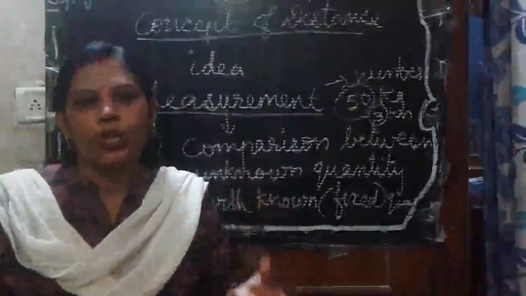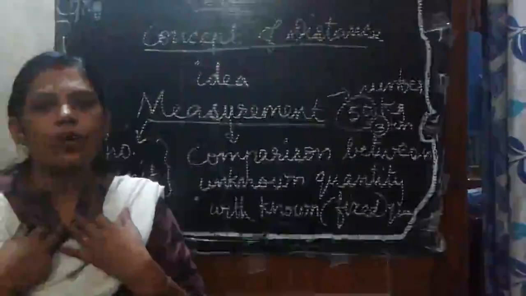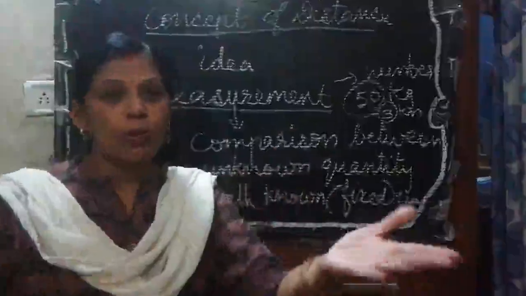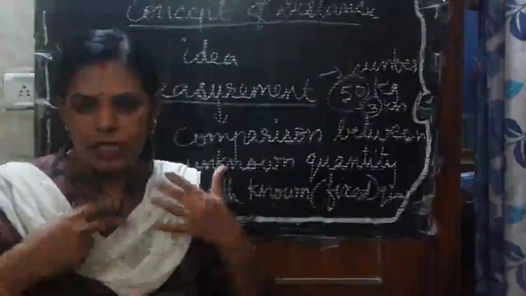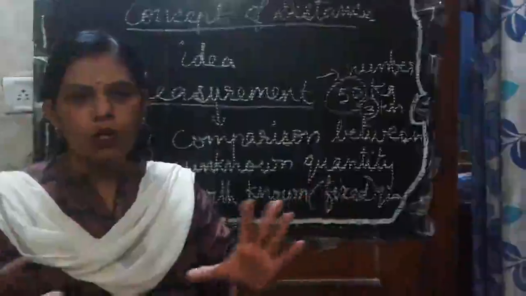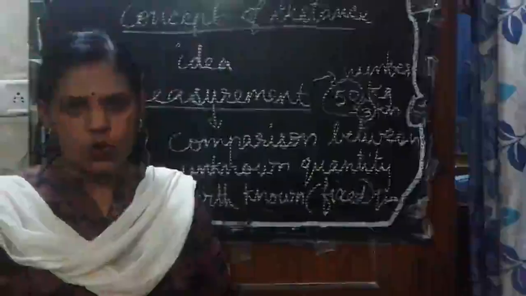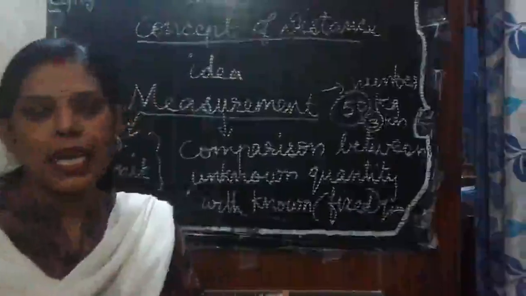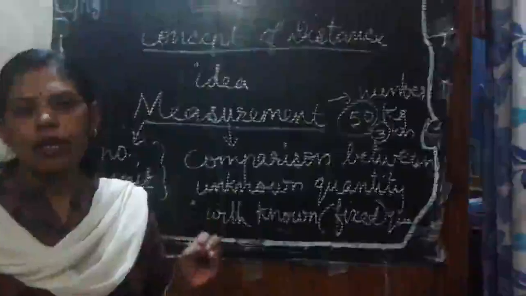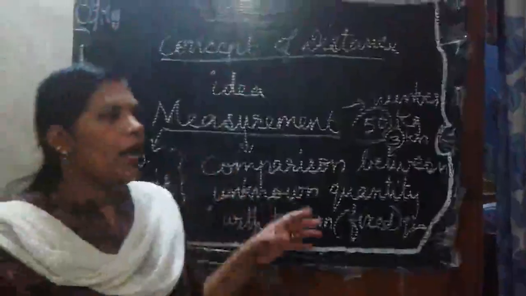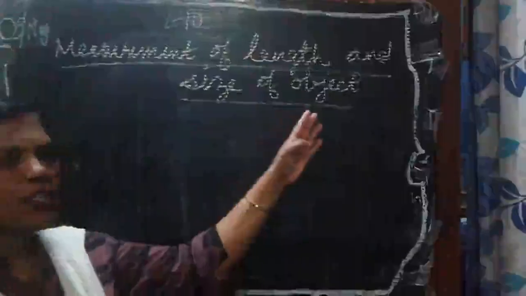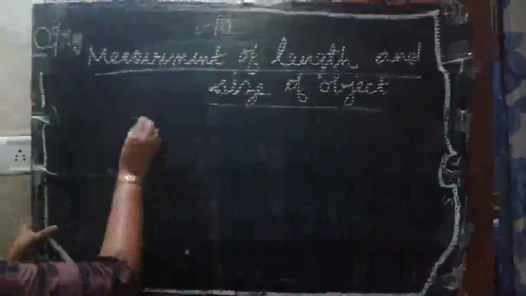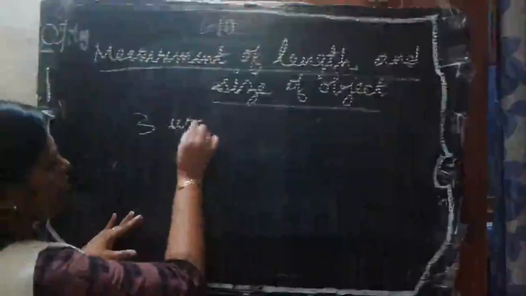And if you are measuring cloth, if I am stitching a cloth for myself, that will not be suitable for you, because you are very small, right? My cloth is long, so if you wear it, it will be very loose. So there should be a fixed size according to the person. Then only it is usable, right? And students, for measurement of length and size of an object, there are three ways of measurement.